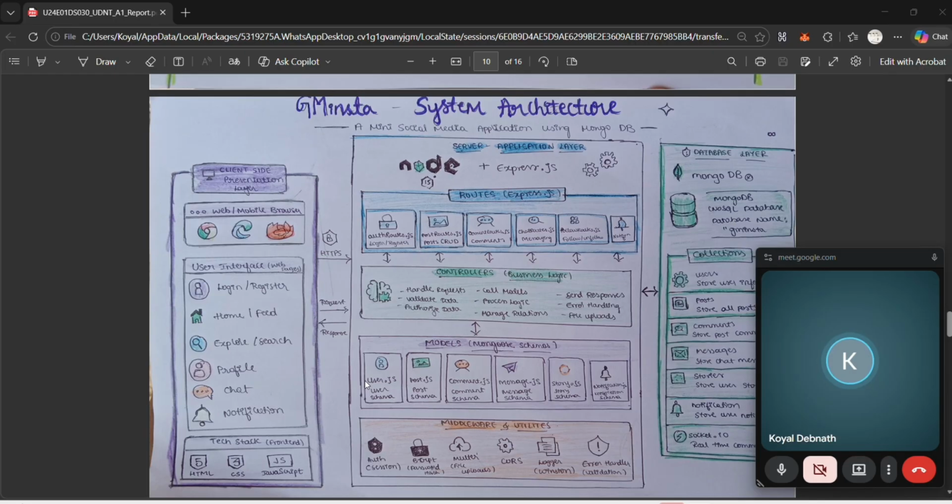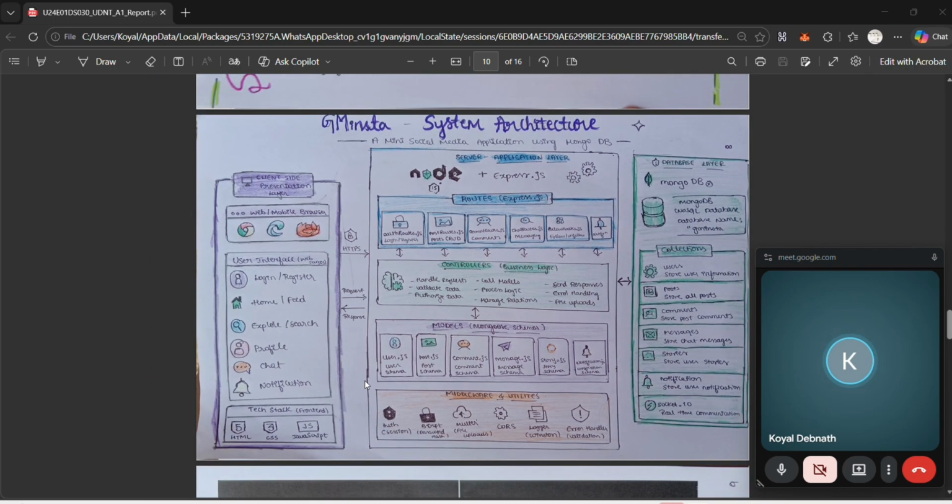So we can see that this architecture follows a modular structure, making the application organized, scalable, and easy to maintain. It also demonstrates how modern social media applications are built using full stack technologies. So this is all about the system architecture of my project.